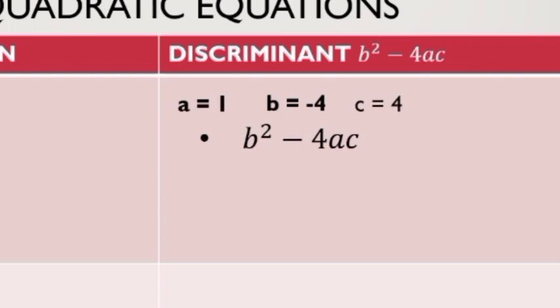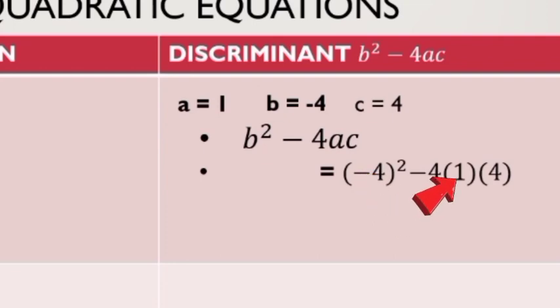The discriminant, b squared minus 4ac. Substitute the value of b, which is negative 4. Then A is 1, and C is 4. So, negative 4 squared is positive 16 minus 4 times 1 times 4 is 16. So, 16 minus 16 is equal to 0.